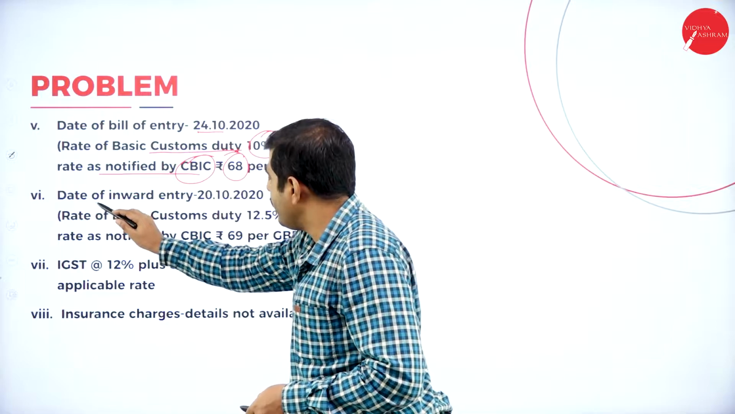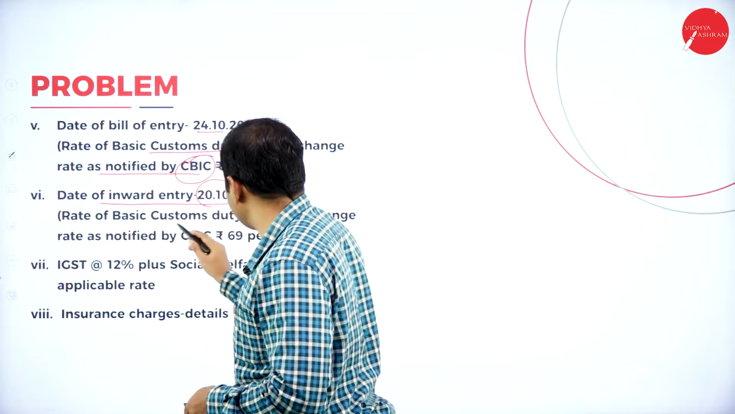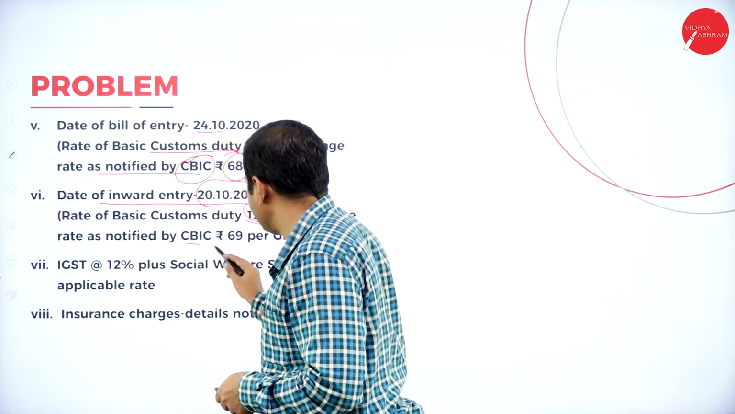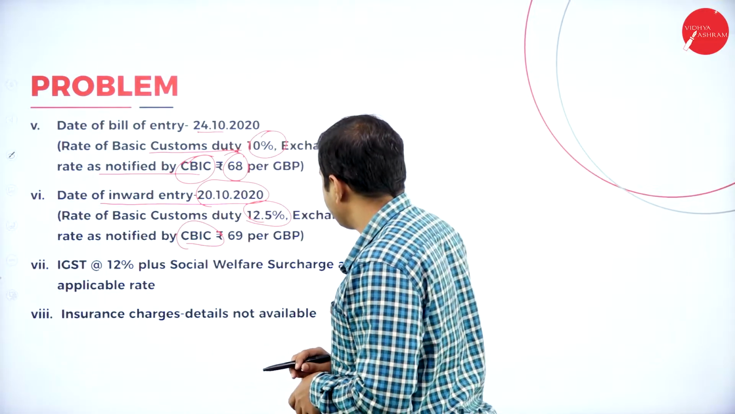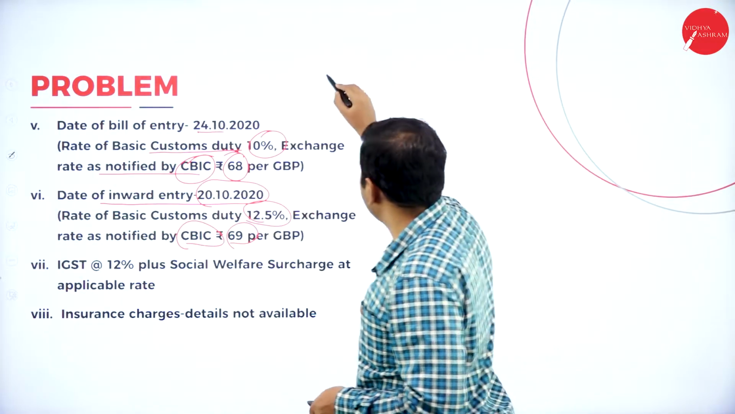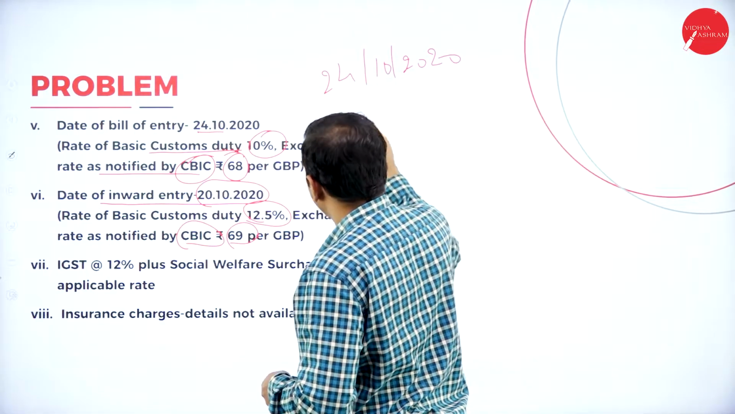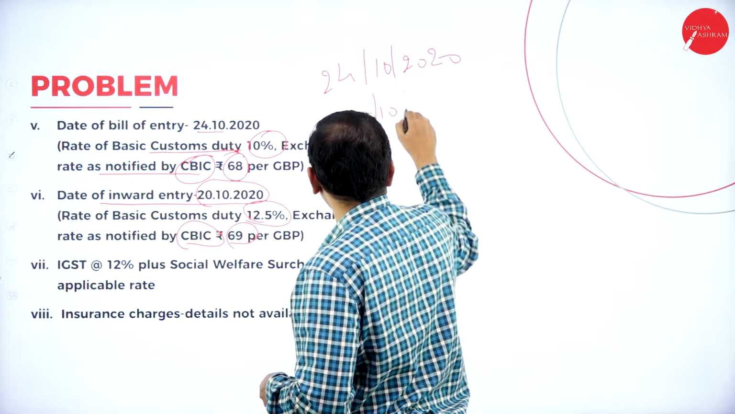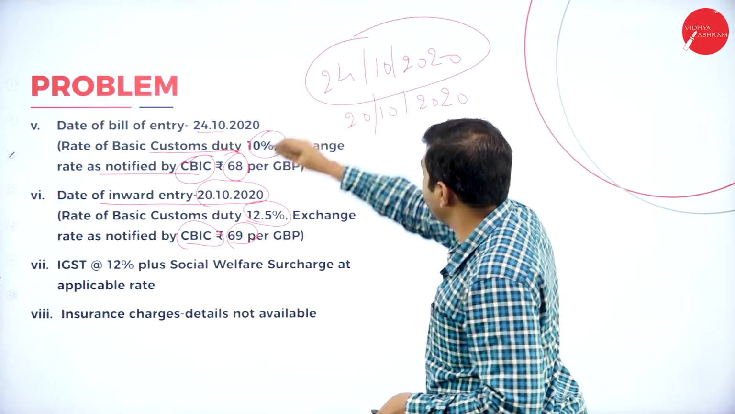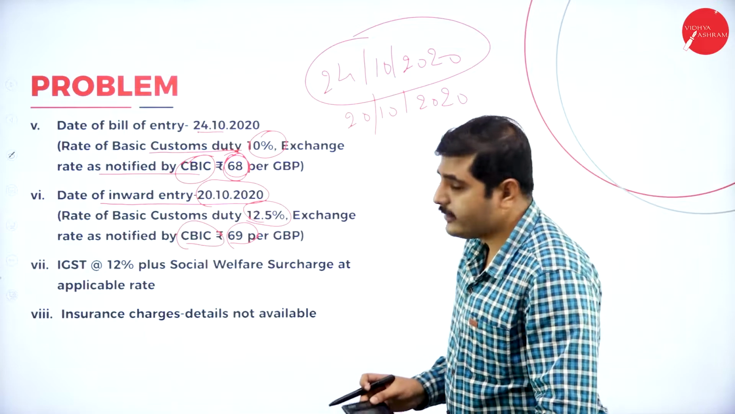The date of inward entry is 20th October 2020. The rate of basic customs duty on that day is 12.5%, and the exchange rate notified by the CBIC, the Central Board of Indirect Taxes and Customs, is 69 rupees. Which is later? 24th October 2020 again. 20th October 2020. Which is later? This 24th is the later date. So we should consider this amount while calculating the customs duty.